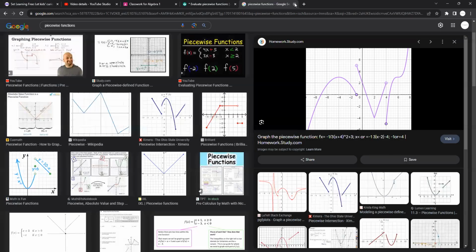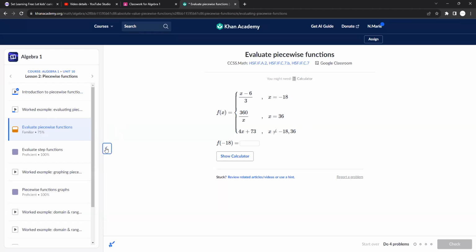If you have no idea what I'm talking about, you're going to hear domain and range a lot, but it's going to come up when we get to the functions unit. Domain is the x values. So here, this is the domain. What can the x values be for the function? That's domain. And range is the y values. What y values would you get? And you always want to go from lowest to highest.